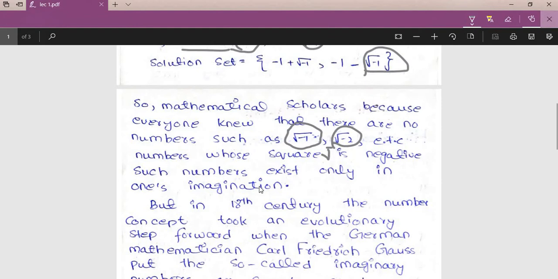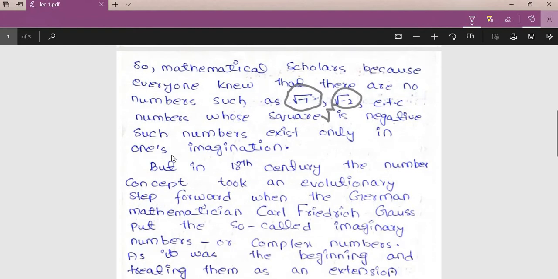Such numbers exist only in one's imagination. These numbers don't exist in real life, in the real world. So in the 16th century, I'm just talking about the 16th century, mathematicians found it strange and thought that these numbers could exist only in the imagination of a person.